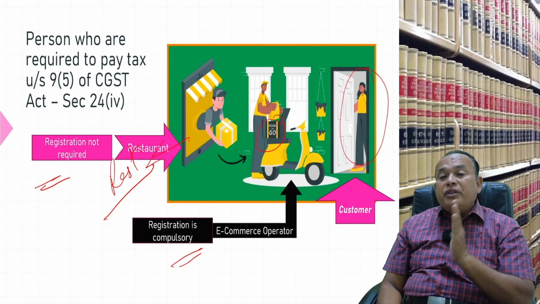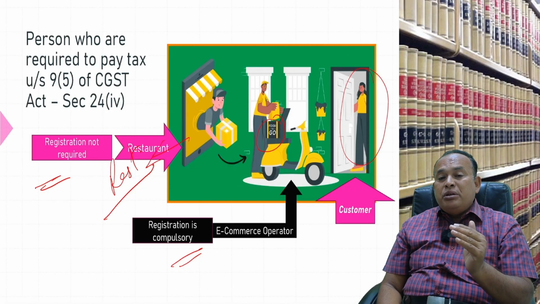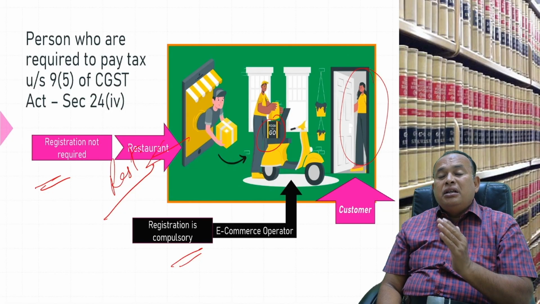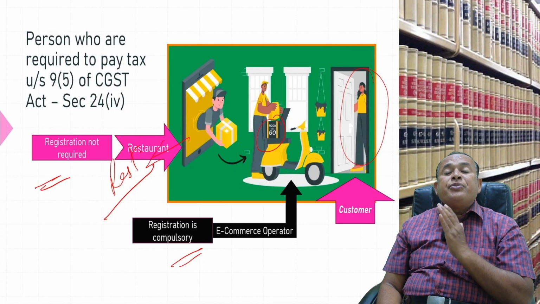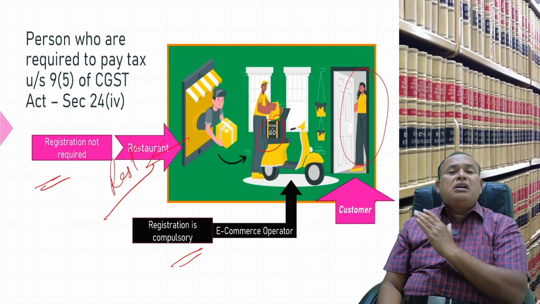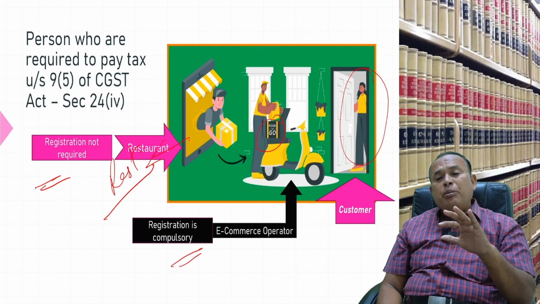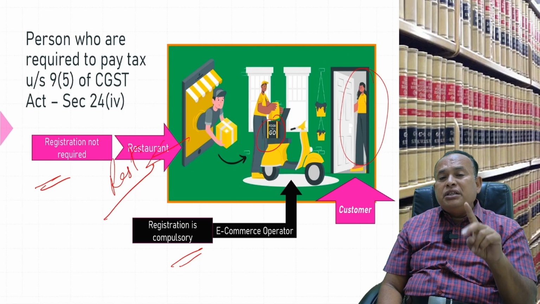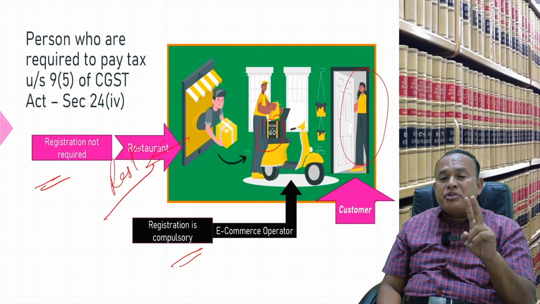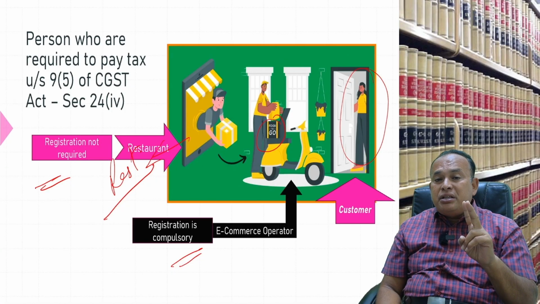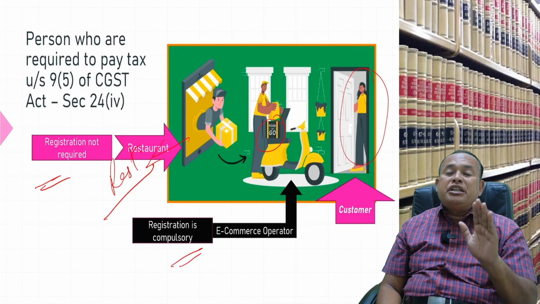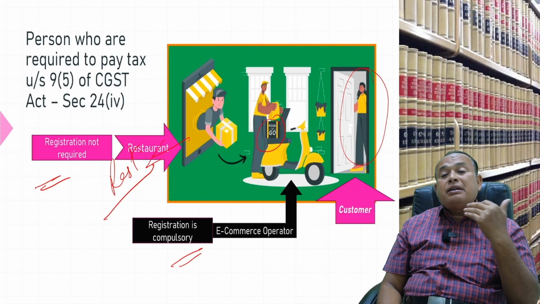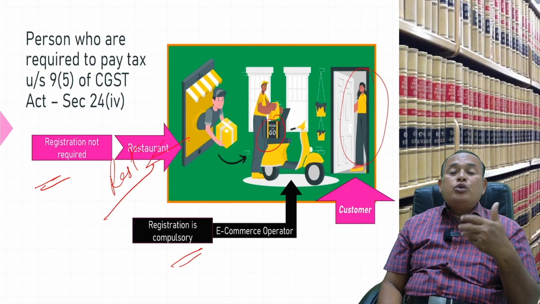So, out of the 4 categories, the first is radio taxi, omnibus, or any other motor vehicle meant for transportation of passengers, second is short-term accommodation, third is housekeeping services, fourth is cloud kitchen services. Among these 4, short-term accommodation and housekeeping have a unique provision. If the supplier is an unregistered person providing these services through an e-commerce operator, the e-commerce operator is liable to pay GST and must compulsorily get registered.